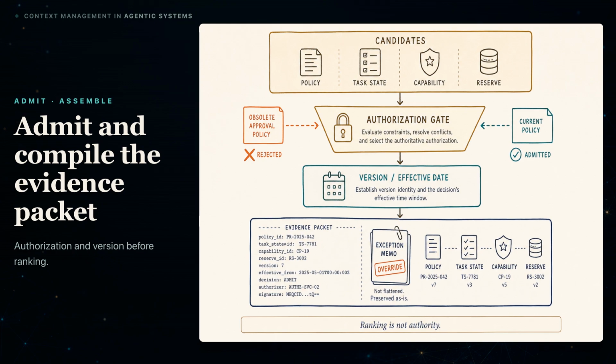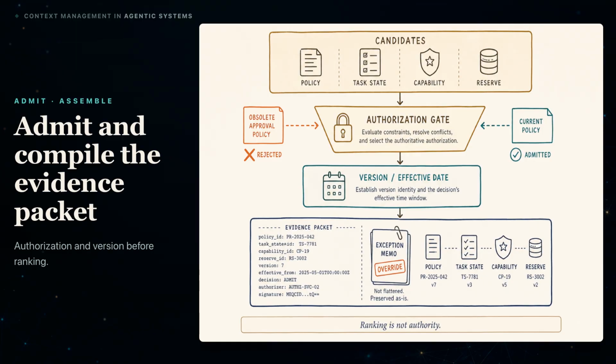First enforce tenant and document authorization outside the model. Then check source identity, version, effective date, provenance, and supersession. Reject the obsolete approval policy even if its wording matches the question better. Mark the newer exception memo as a potential override instead of flattening it into another chunk.